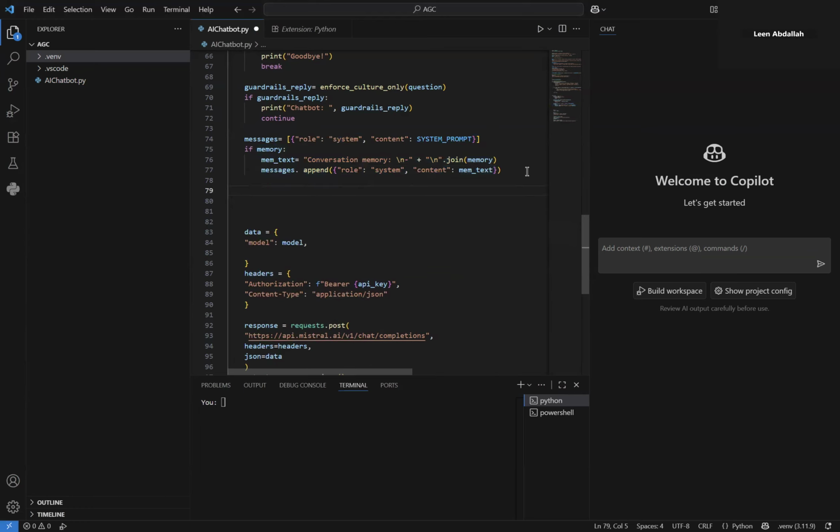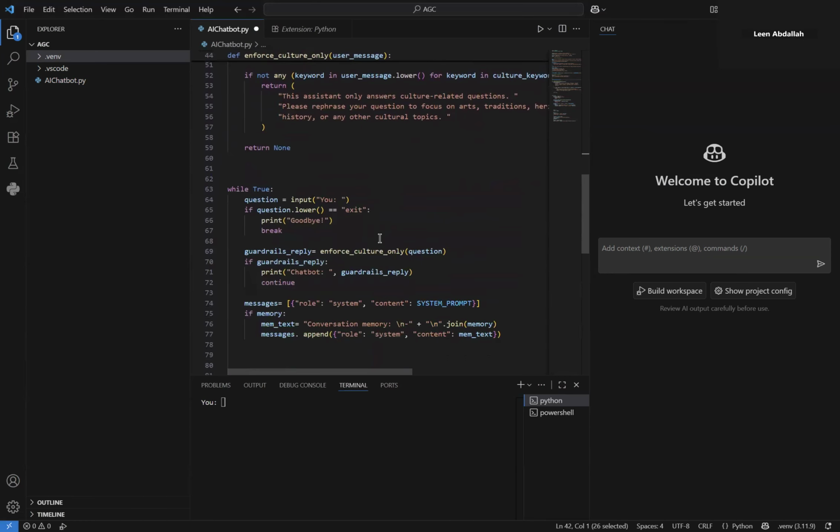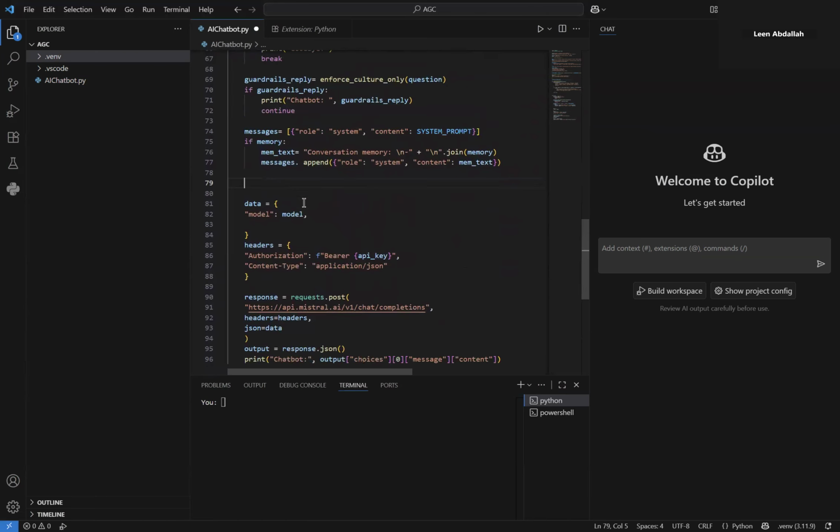And the last thing I'm going to do is also add to messages this history. So what we're gonna write is messages dot append. The role is also gonna be system because it's also related to how the bot will behave, and the content will be history, basically.